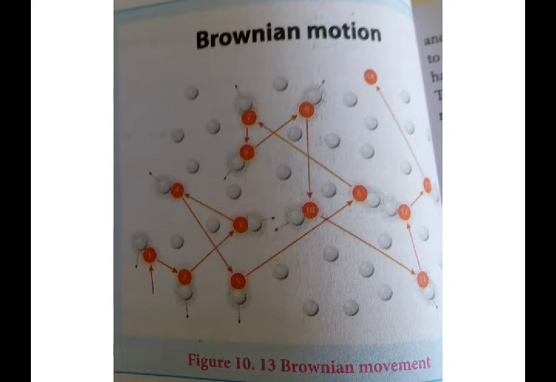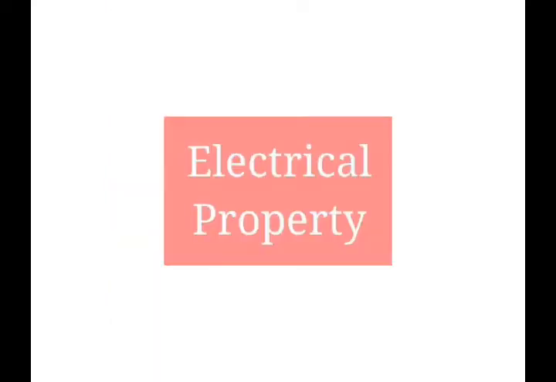In the same manner, Brownian movement is also used to understand the stability of colloids, whether the colloid is stable or unstable. So that stability of nature we can also explain by using Brownian movement. Next, it is electrical property. For electrical property, we have three different properties.